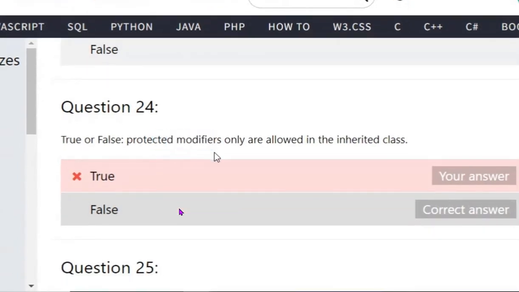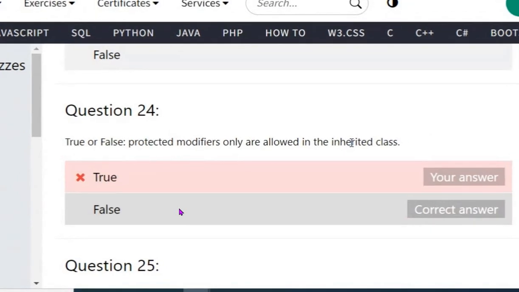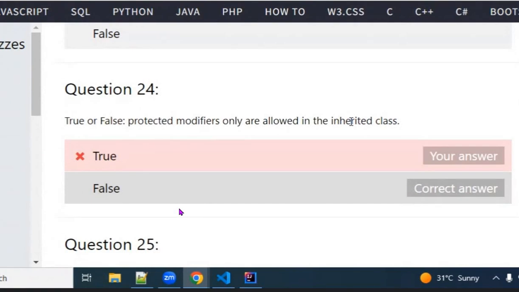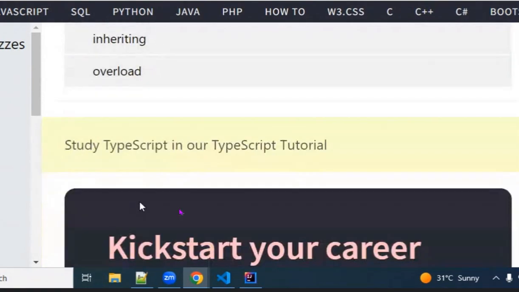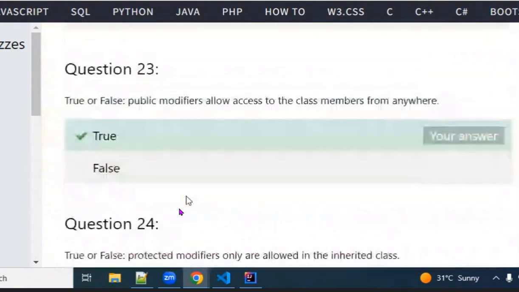True or false, protected modifiers are only allowed in an inherited class. Okay.